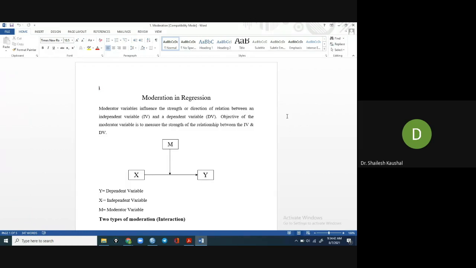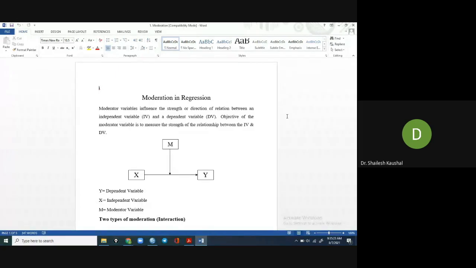So I will take 5 case studies on moderation and 3 case studies for mediation. First of all, in the first step, I will perform all the tests in SPSS software, and after that, I will perform the same methods in process macro, because process macro is specifically made for these mediation and moderation techniques. Many complex techniques we cannot perform in SPSS software.